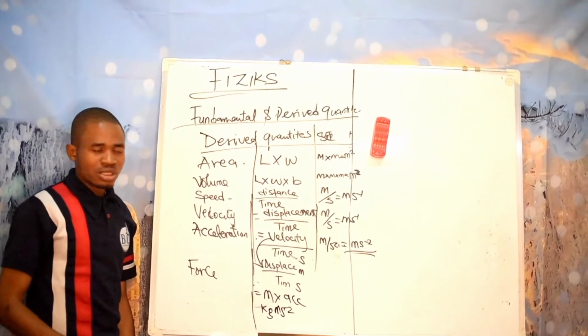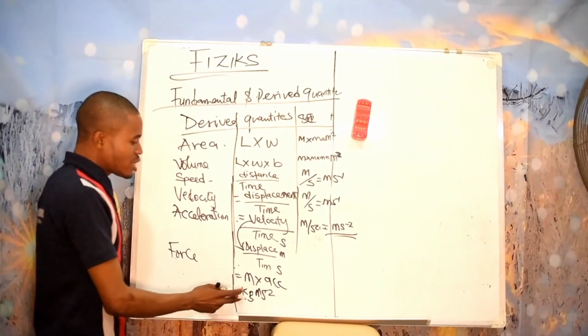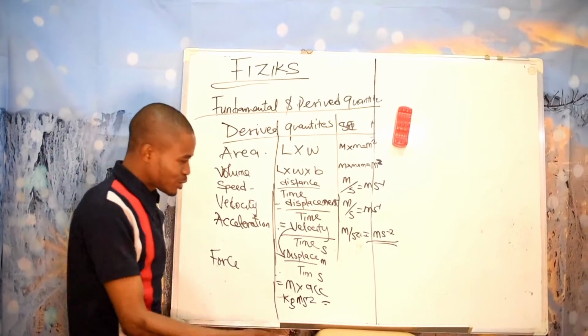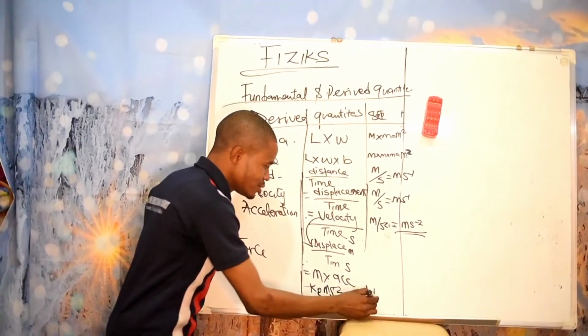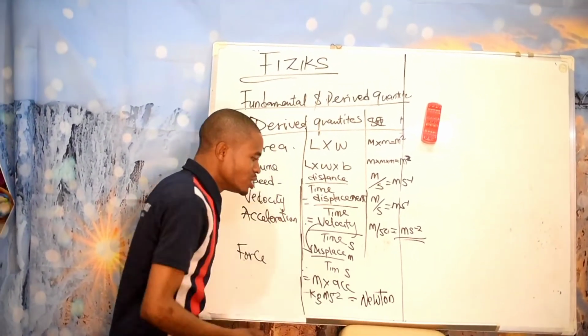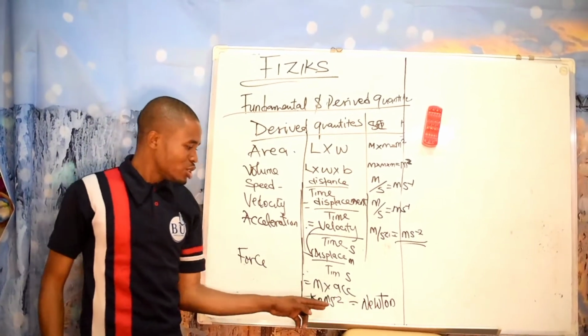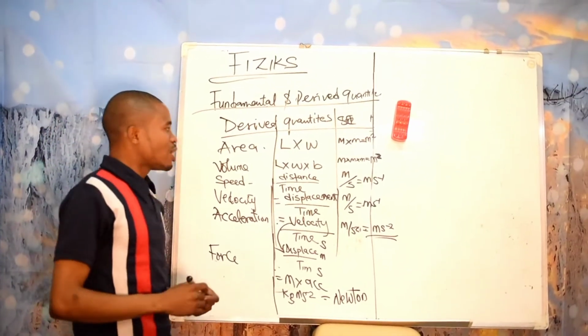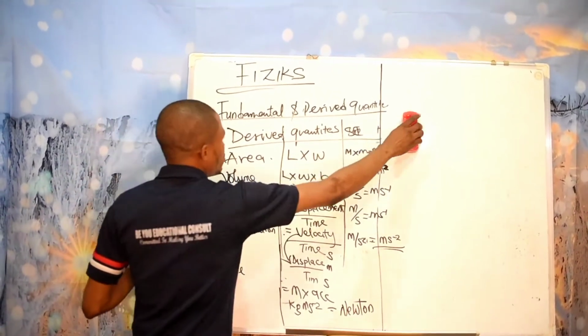So force is equal to kilogram meter per second square, which is equal to the SI unit of force, Newton. So anytime you hear Newton, another meaning of this Newton is kilogram meter per second square.